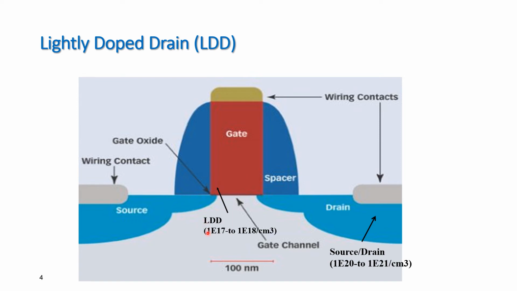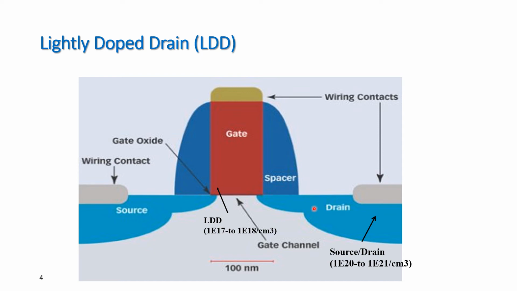Now the idea behind this structure is to grade the doping in the drain region to produce an N plus, because we know that the source and drain, in the case of an NMOS, are N plus, and this is the P substrate. So rather than having the P substrate and N plus as an abrupt PN junction, we are doping the area near the channel, source and drain with lightly doped donor ions. So this is the lightly doped portion and this is the heavily doped portion.